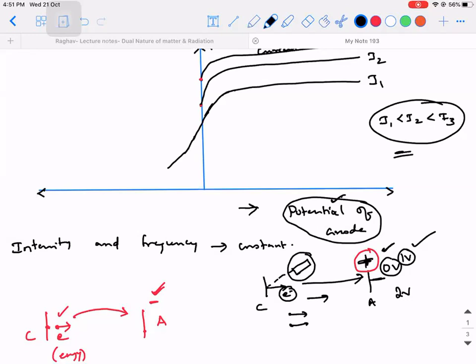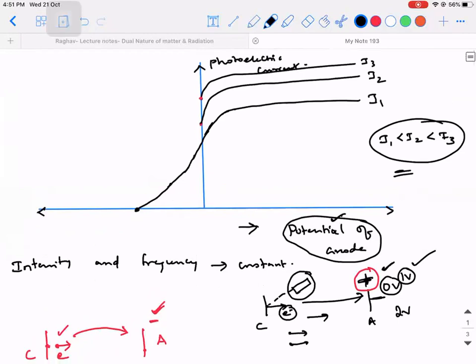At minus 4 volt, I observe that none of the electrons are able to reach the collector plate. Then the y-axis is 0. What does the y-axis represent? Y-axis is photoelectric current, and x-axis is potential. So there is a particular negative potential at which you are able to completely cut off the photoelectric current. Are you able to understand that? This negative potential is what is called the stopping potential.